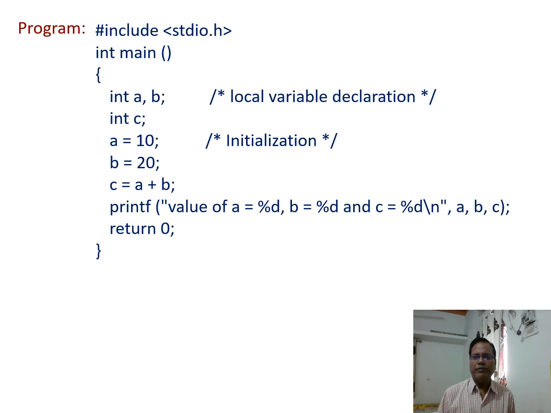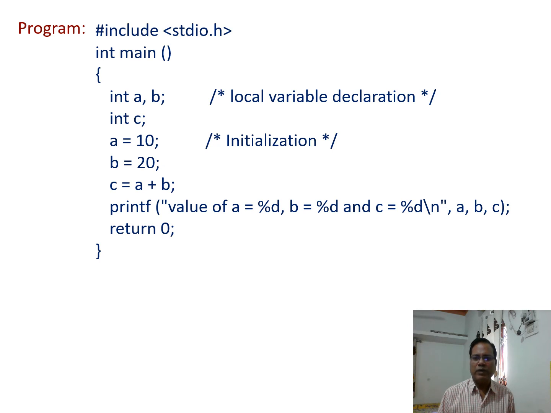Then printf, value of a. What is the value of a equal to? So this string gets printed, and at the format specifier the compiler searches for the variable name. So here the variable name is a. So the value of a gets printed at that place.